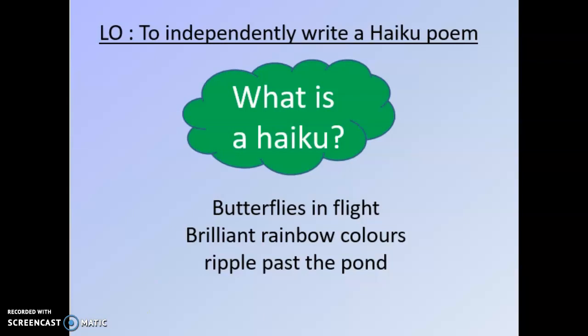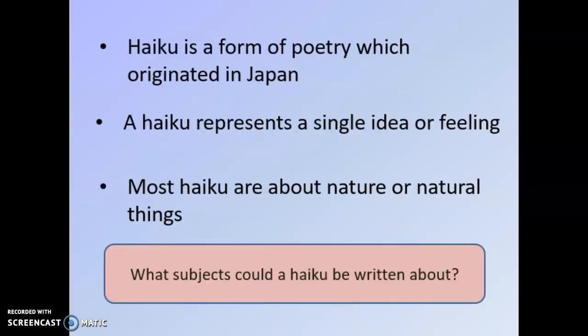So a haiku is a form of poetry which originated in Japan. So you could now do some of your own investigation and look on the internet to see if you could find some other examples. Okay, a haiku represents a single idea or feeling. So it's only about one thing, one object, or one feeling and emotion. Most haikus are about nature or natural things. Okay, so if you go out into your gardens or onto your balcony, look around, they're usually about something outside, something that could be inspirational.